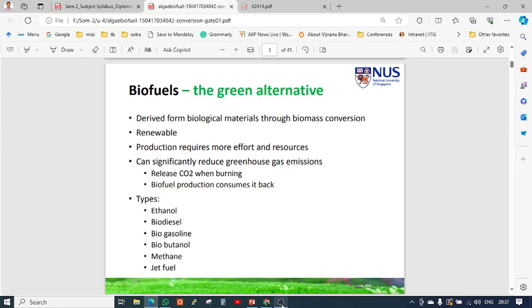Then biomethane: we have already discussed biogas production, the gobar gas plant, in unit 3. And jet fuel is a high-energy fuel we can use for jet purposes, mostly a blend of biobutanol and hydrogen energy, which we already discussed in unit 3.